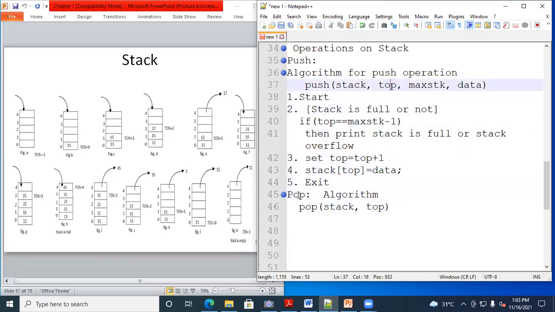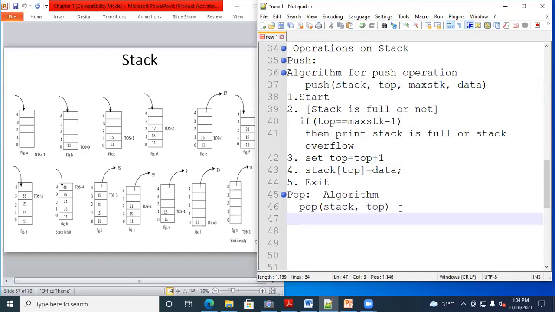So maximum size of the stack we need to mention. And after that, what data you want to insert, that we need to pass here. But delete काय करायचं तो इथे pass करायची गरज आहे का? Automatically we are deleting the topmost element, right? So we only need to pass two parameters here in the pop operation. First is the stack and another one is the top pointer, right?